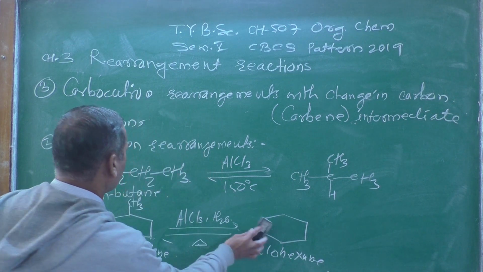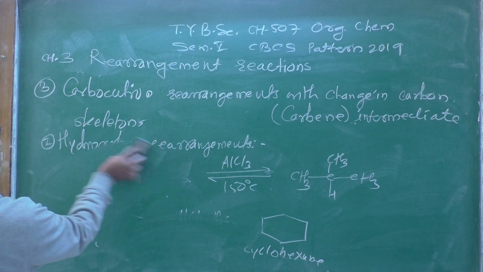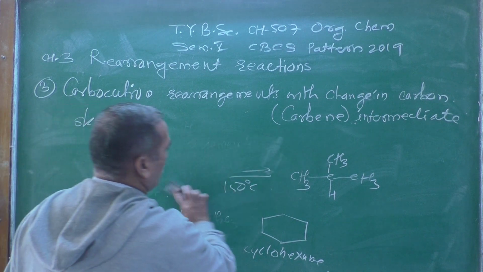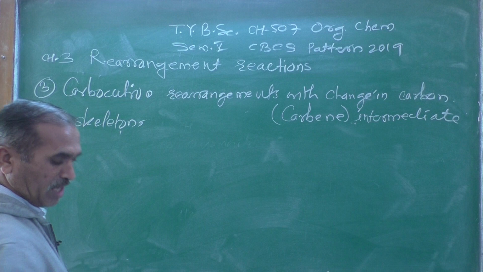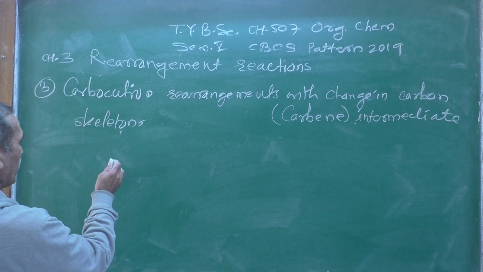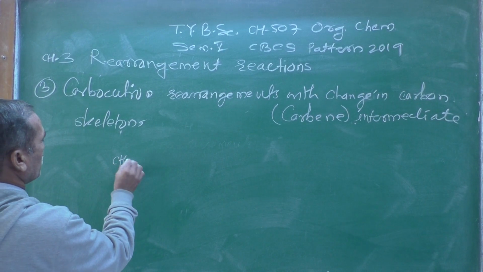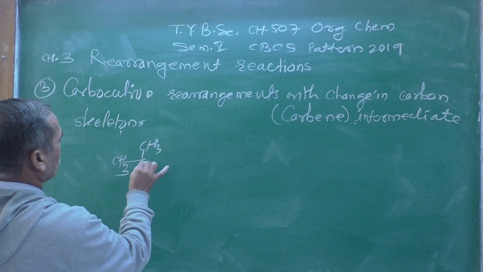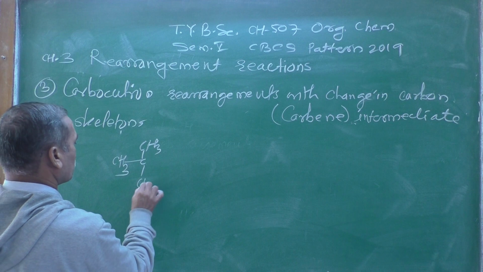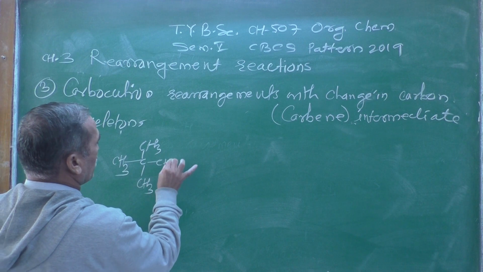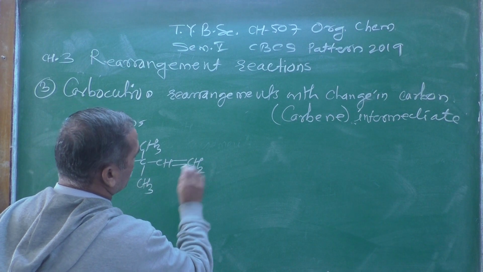See over here, first let me clean the board. Now we have a compound here, CH3, then here CH3, CH double bond CH2.